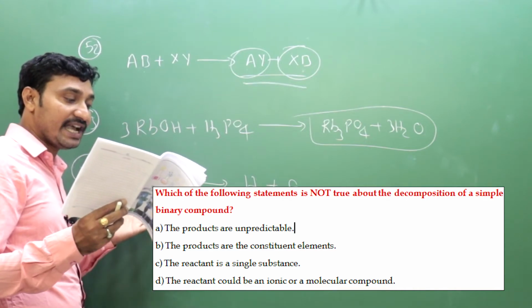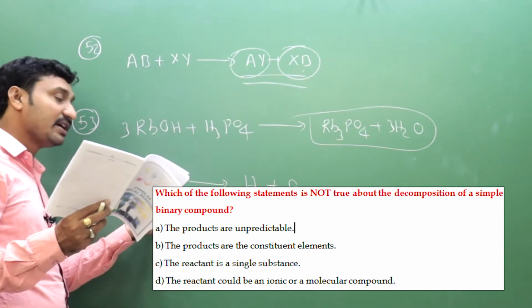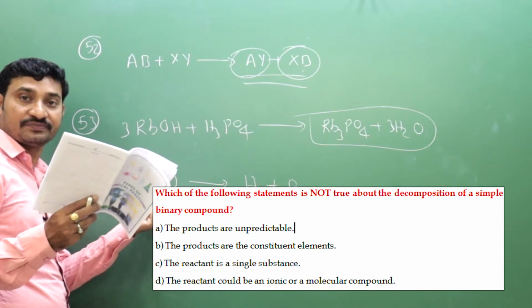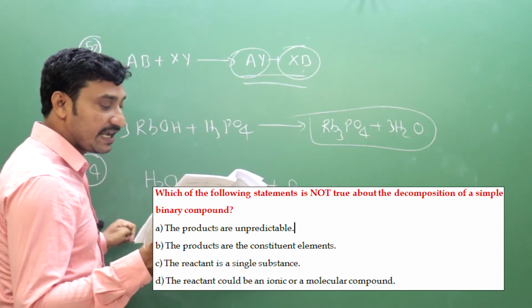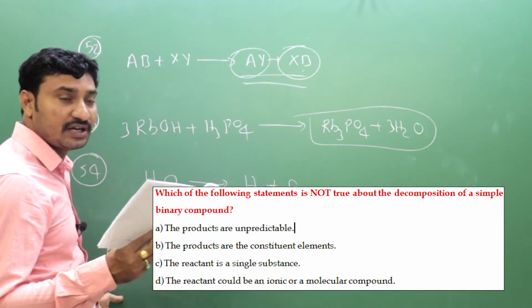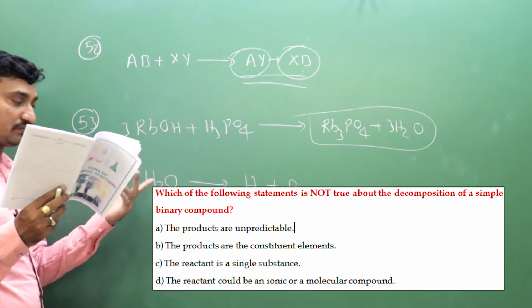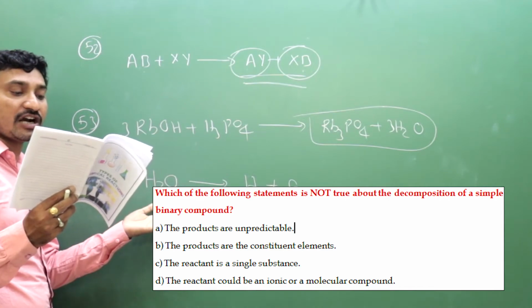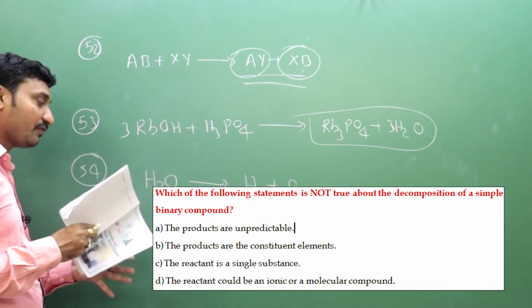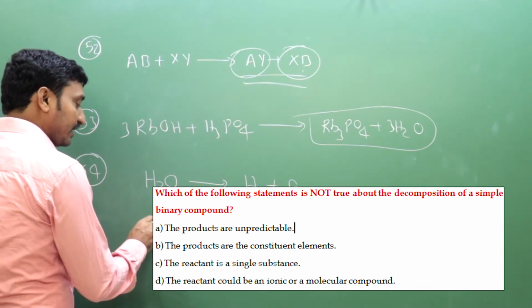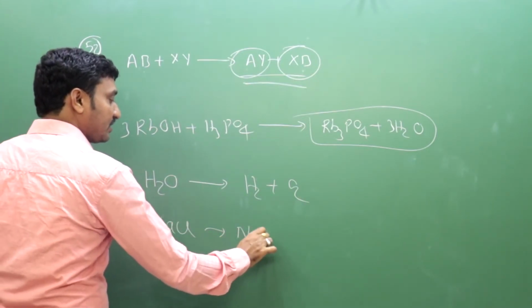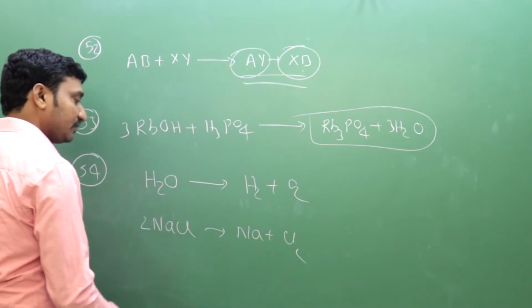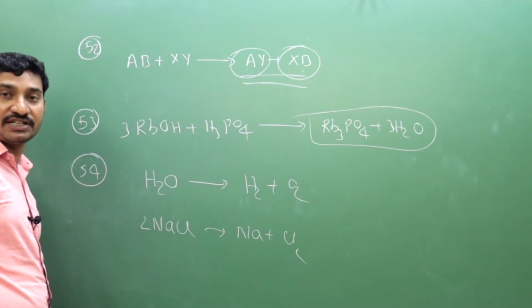Next one. The reactant is a single substance. Yes, the reactant is a single substance. Next one. The reactant could be an ionic or molecular compound. Yes, the reactant may be an ionic compound or any other compound, ionic or molecular. This is a molecule. For example, you can take the ionic compound NaCl, which on decomposition gives Na plus Cl2.